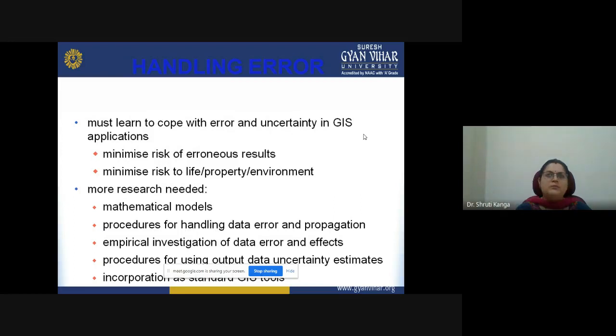For example, I am going for SWAT, water resource modeling, or I'm talking about AHP. Maybe they are older techniques, but because I have not gone through the earlier research which people have done, for me it is a new research.